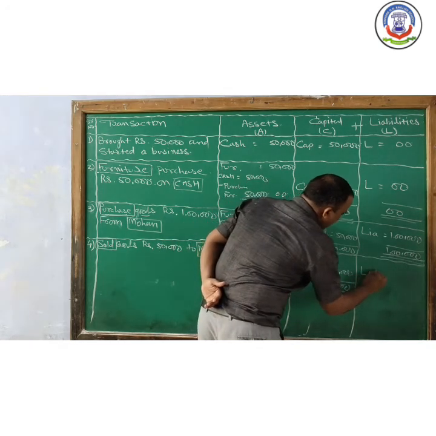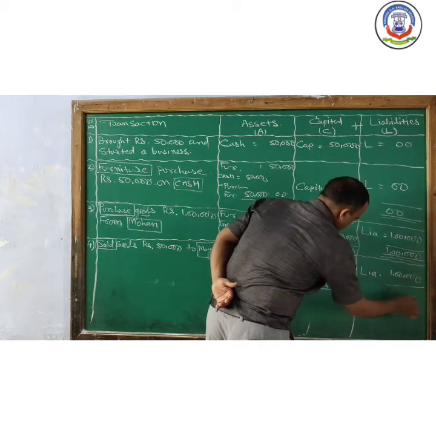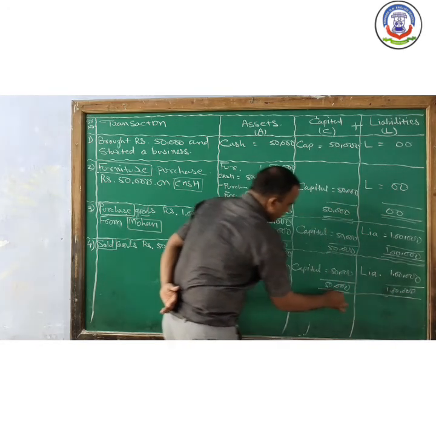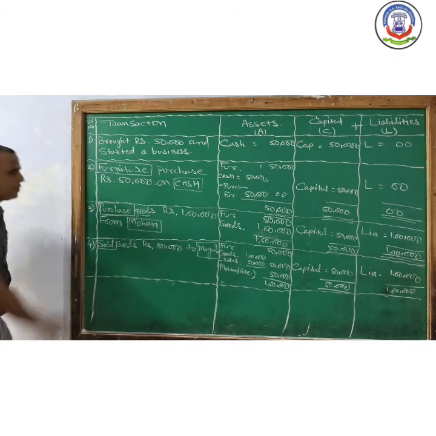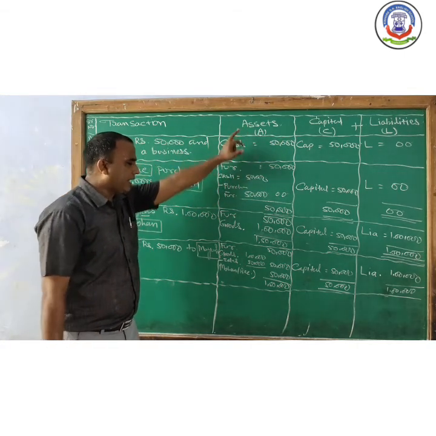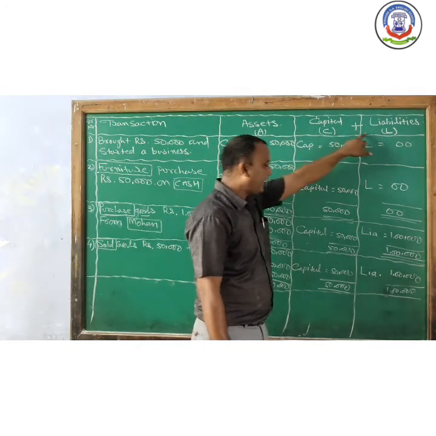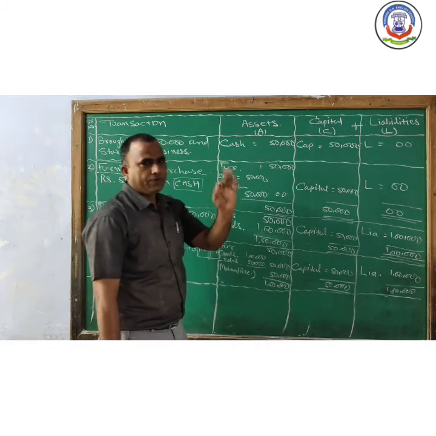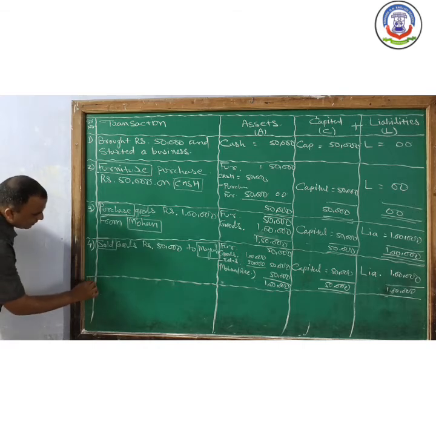No change in liability. 1 lakh. So when we do this transaction as per our accounting equation, A is equal to C plus L. A की वैल्यू 1,50,000 है. When we do the total of capital and liability, 50,000 plus 1 lakh, it becomes 1,50,000.